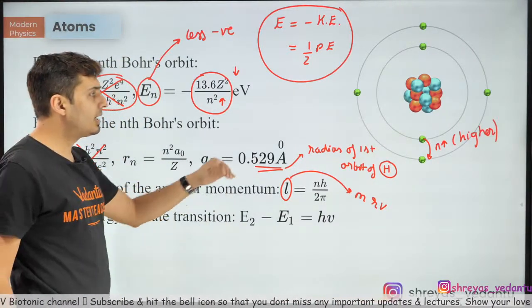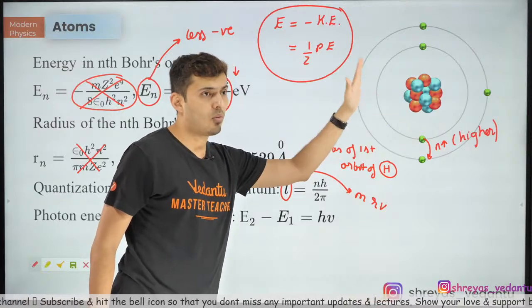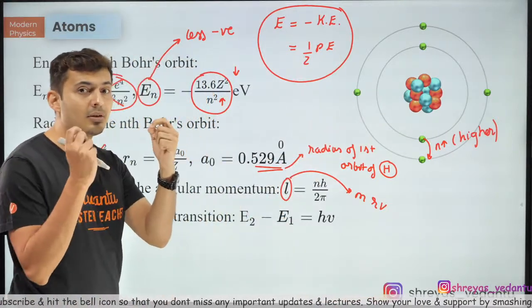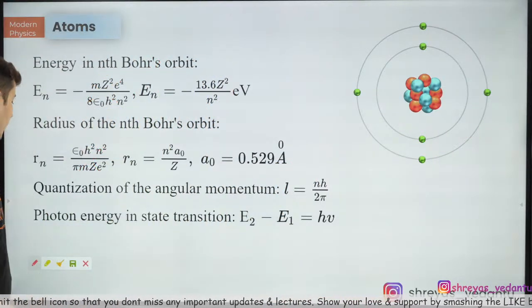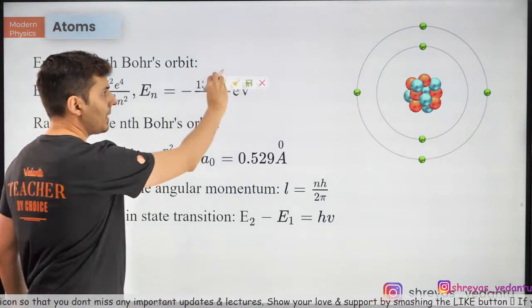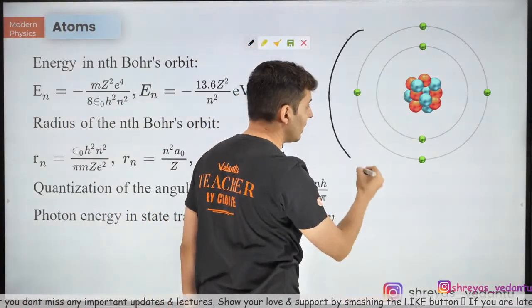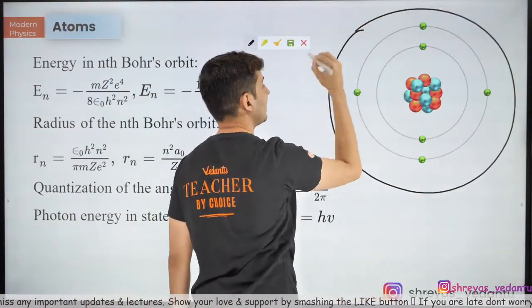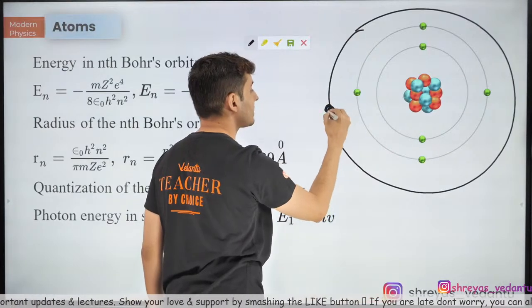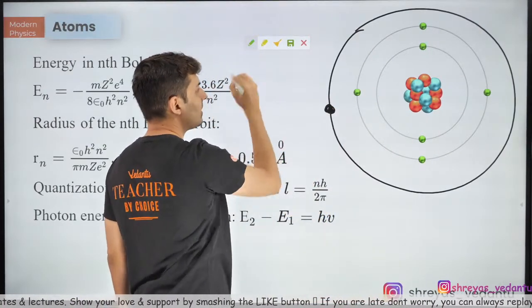Remember, whenever the electron jumps from one orbit to the other orbit, there is a photon which is emitted. So, please remember this. It might sound very trivial or very stupid, but I feel that we need to discuss this. Okay, just think about it.